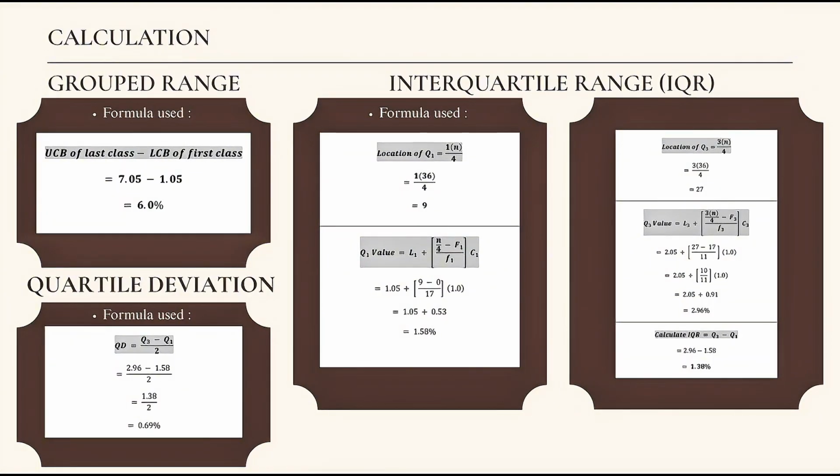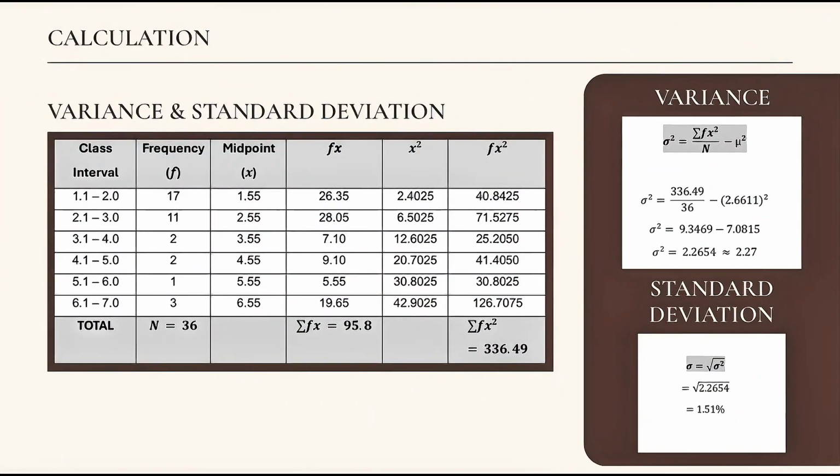This indicates that the middle 50% of the data was relatively close together and the inflation rate did not fluctuate too extremely. Last, we have variance. The variance obtained was 2.27% and the standard deviation was 1.51%. This value showed that the inflation data experienced moderate fluctuation throughout the 3 years and remained relatively stable overall.